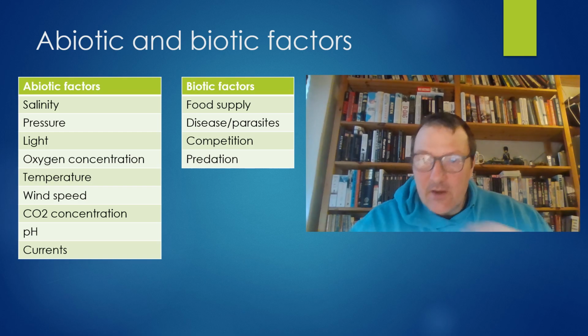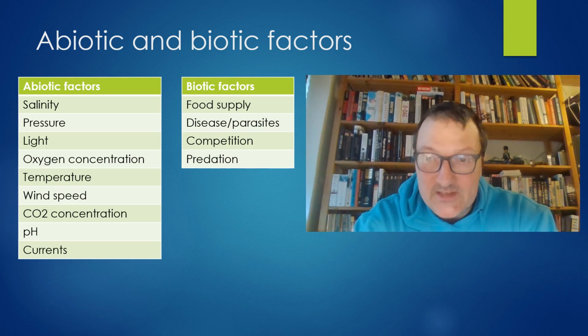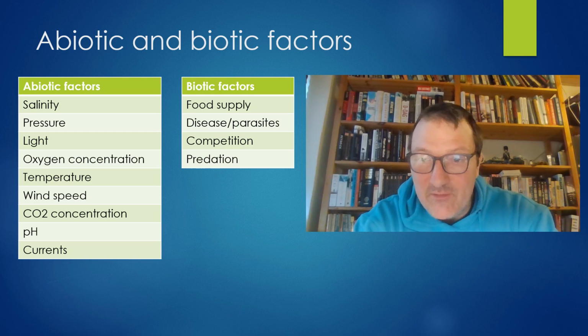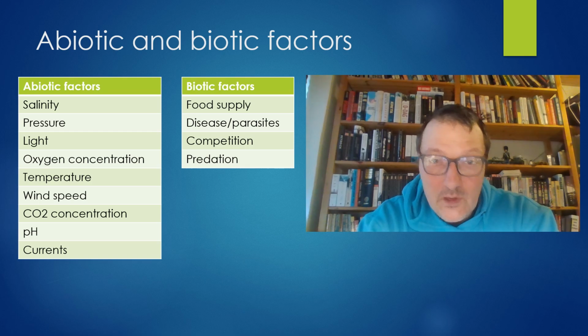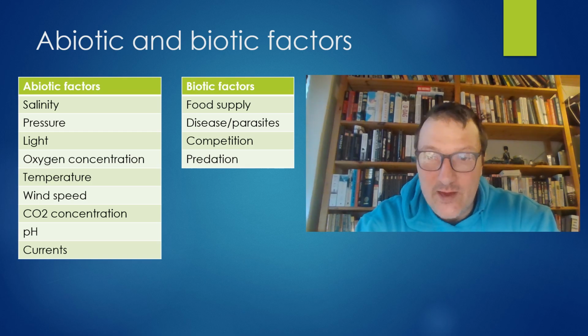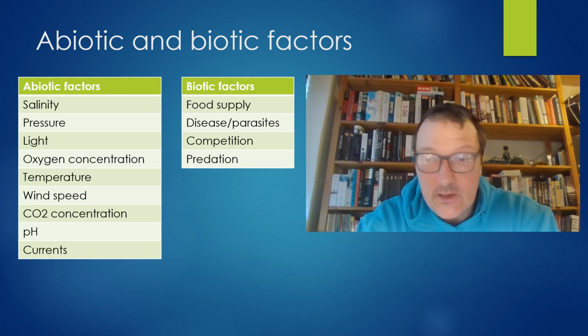Abiotic factors are non-living things. So in the marine environment, for example, this can be salinity, it can be pressure. There's a big difference if you live at 500 meters or right at the surface. Light, especially for our producers doing photoautotrophic production. Oxygen concentration, of course, for anyone doing respiration. Temperature will have a huge effect. Wind speed, CO2 concentration, and thereby also pH and acidity, and currents, and there are quite a few others.